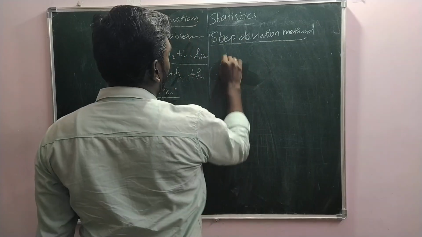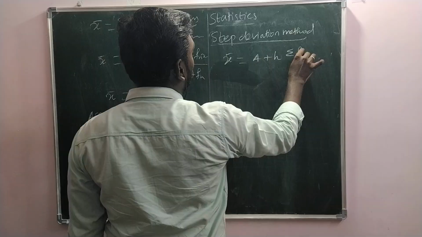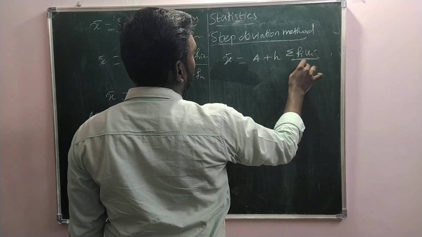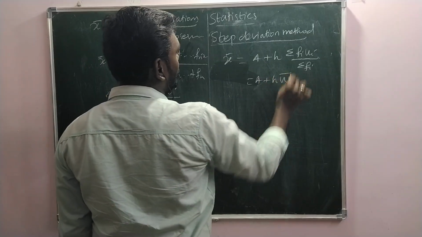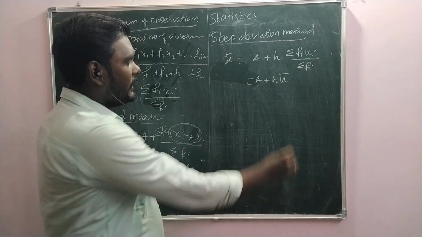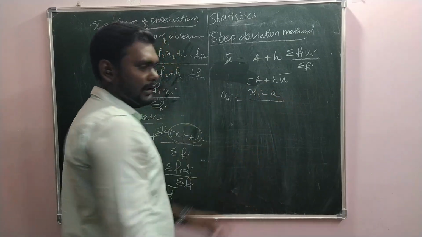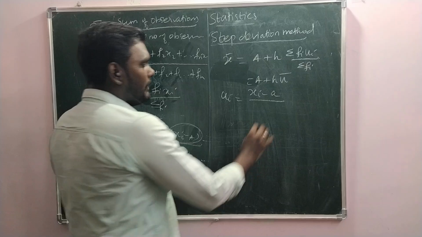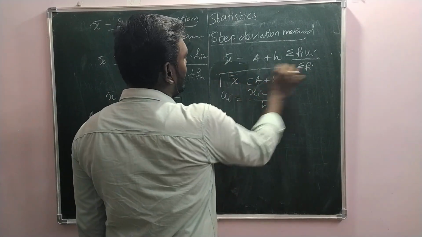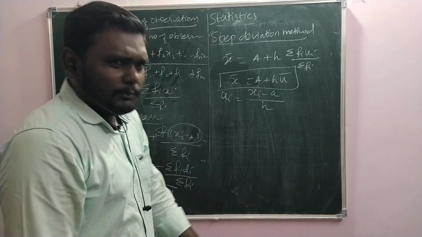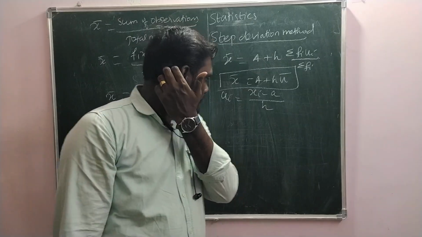In the step deviation method also we have the mean. That is a plus h into sigma fi ui by sigma fi. In other words, a plus h into u bar, we call it. Here this ui is nothing but, previously we have taken the deviation, right? The di's. The di by h. Alright. Just know these formulas as well. All these questions are very concept oriented. We are going to see some questions.